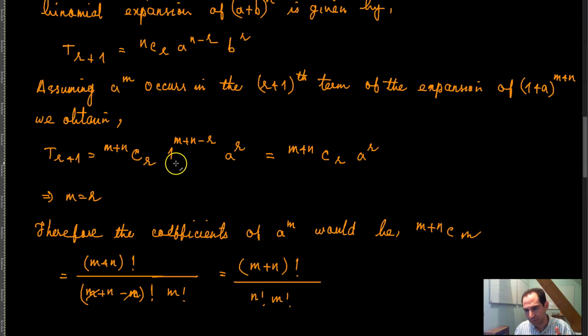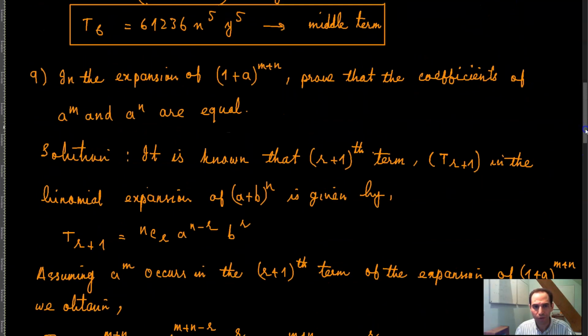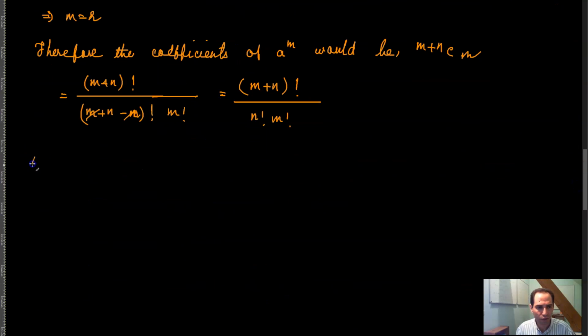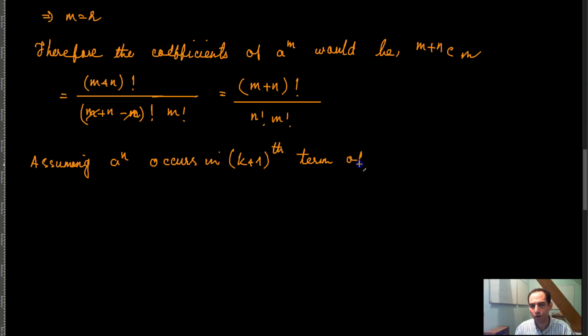Now, you can make the same assumption again for the other term, which is a raised to the power n, meaning that you can assume that a raised to the power n occurs in the k plus 1th term of the expansion of 1 plus a raised to the power m plus n.